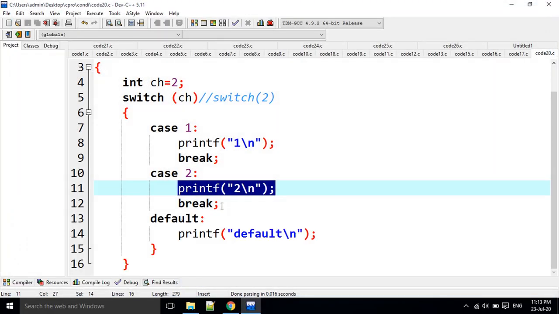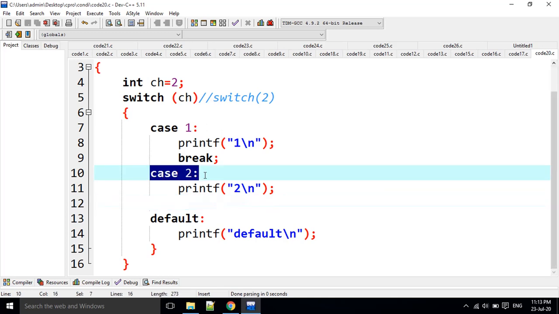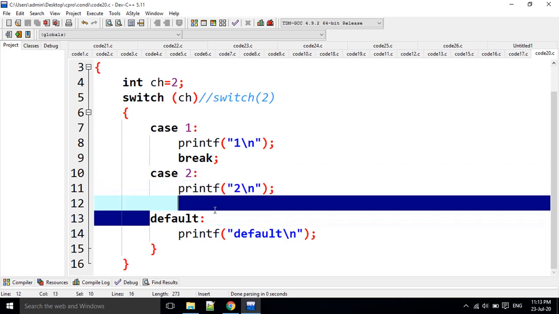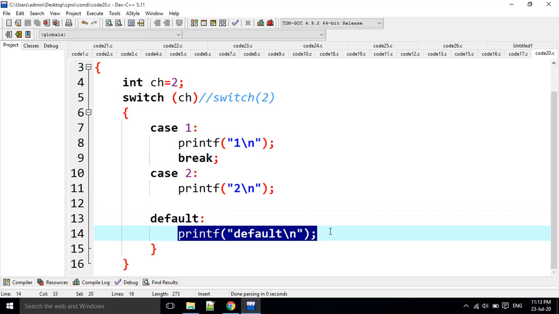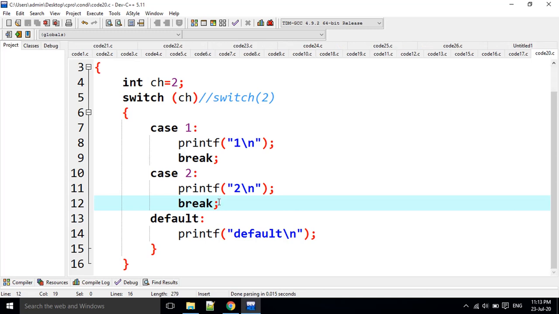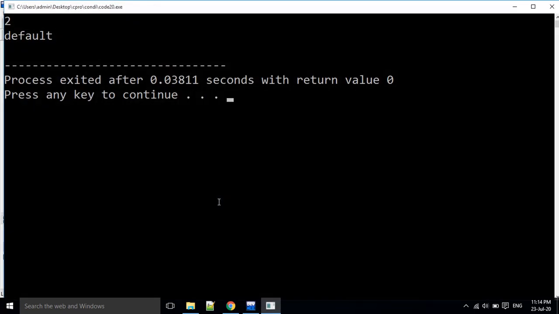For example, if there is no break here, then what is the output? Is there any switch case? Yes, there is a case statement with 2. It is going to print here, and automatically it is going to go to the next statement, and print this default also. Why? Because there is no break statement. For every case in a switch case we have to write break. If you are not writing break, that is not a mistake or an error. It automatically executes the remaining statements also. For example, if I execute it, it is going to print 2 and default also.